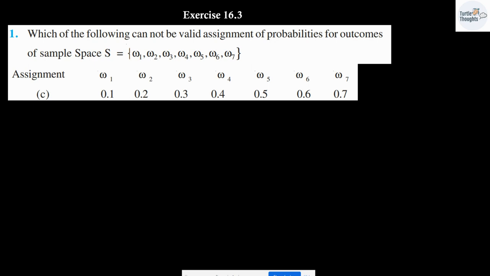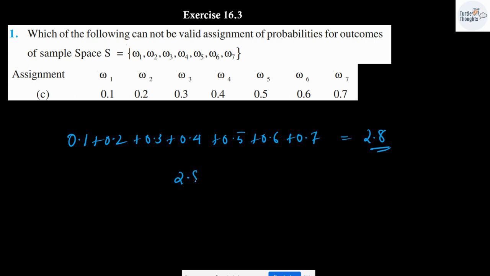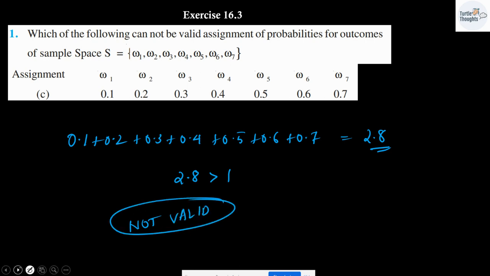The third one: 0.1, 0.2, 0.3, 0.4, 0.5, 0.6 and 0.7. When I add all of them, will I be getting 1? I have to check. 0.1 plus 0.2 plus 0.3 plus 0.4 plus 0.5 plus 0.6 plus 0.7. The answer is going to be 2.8. It is not going to be equal to 1. Since 2.8 is greater than 1, this assignment is not going to be valid.